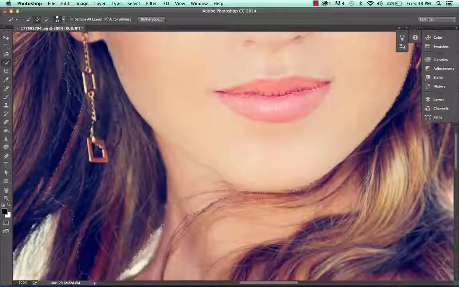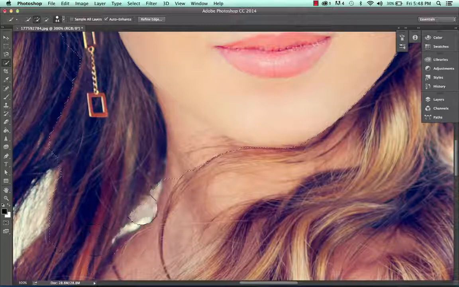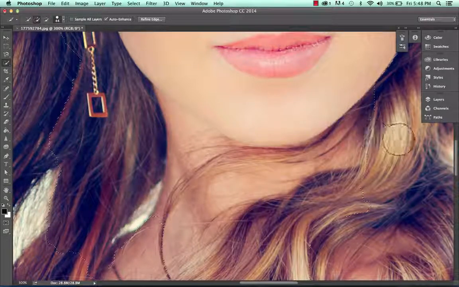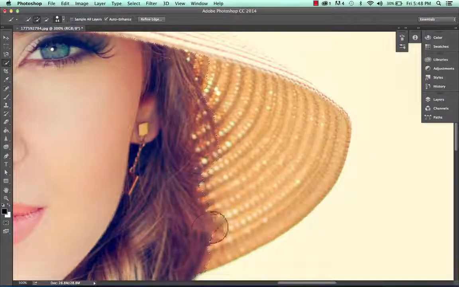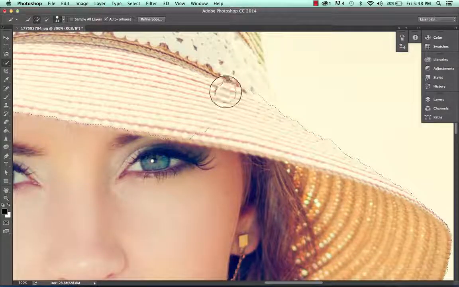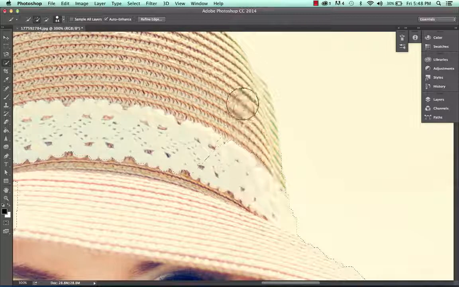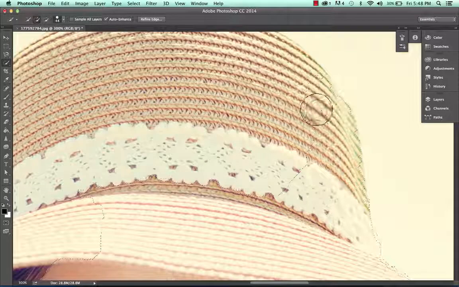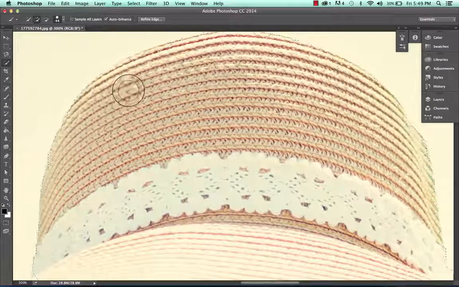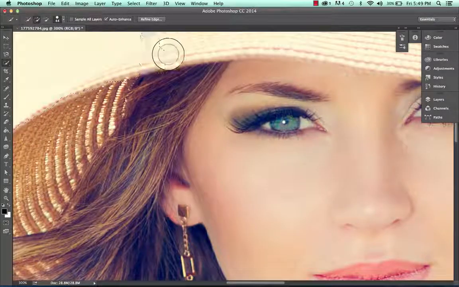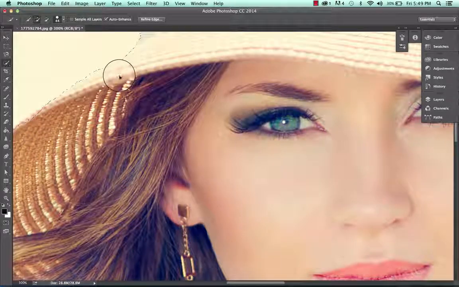So you can see I'm adding some of her hair into this selection, getting some of her neck, and I'm clicking and dragging here, and so you'll see I'm starting to add. And let's grab some of her hat. It'll wrap around because it'll know that I want to go all the way to the white edge. And let's keep going up. Grab some more. Grab some more. And as I finish her hat over here, I'm kind of doing a messy job just to give you an idea of what this tool is actually capable of. Okay, so we pretty much got most of her hat.